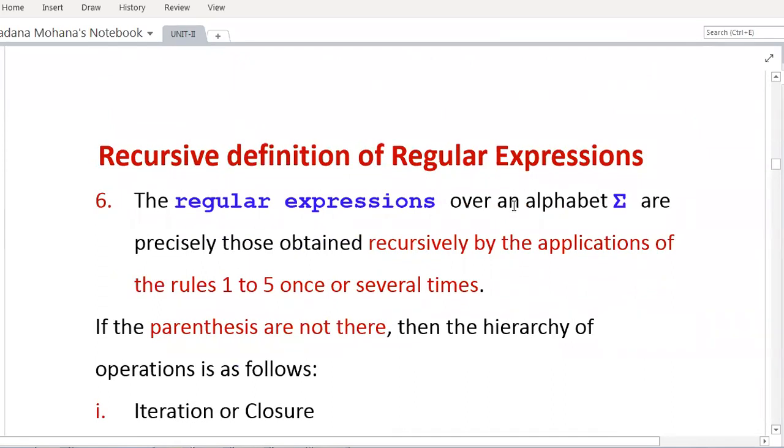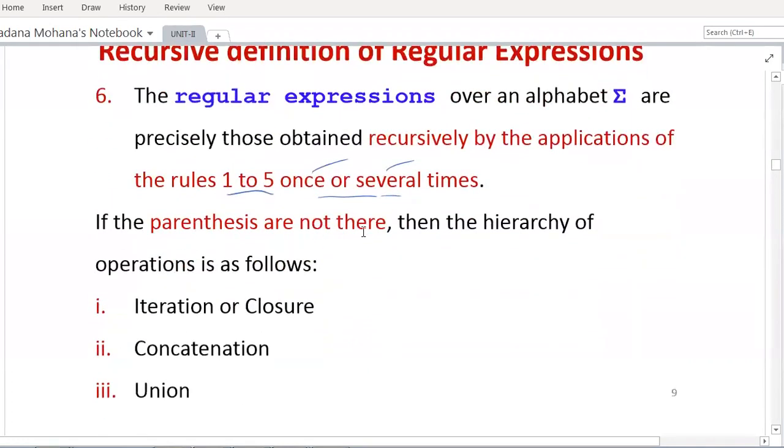The regular expressions over an alphabet sigma are precisely those obtained recursively by the applications of the rules 1 to 5 once or several times. Just now I mentioned, by repeating the above 1 to 5 rules once or several times, whatever the results, these are all the only regular expressions.